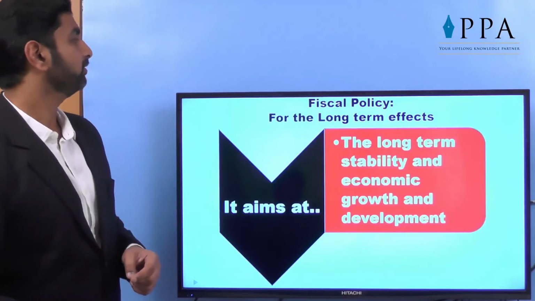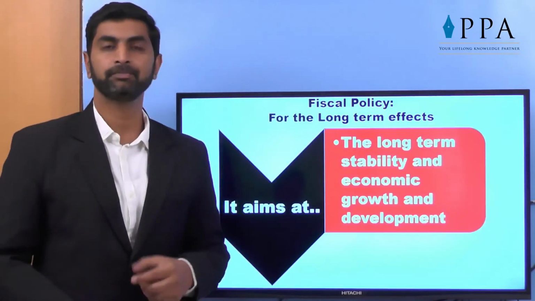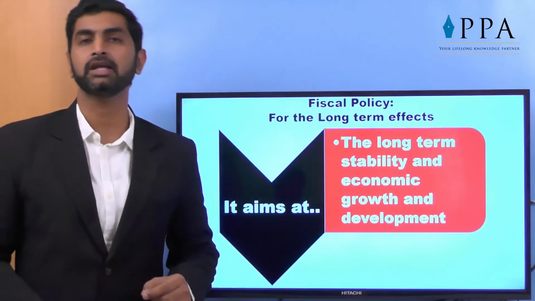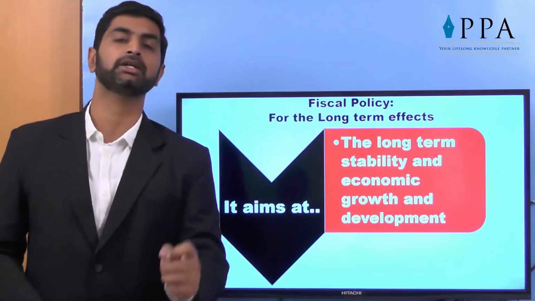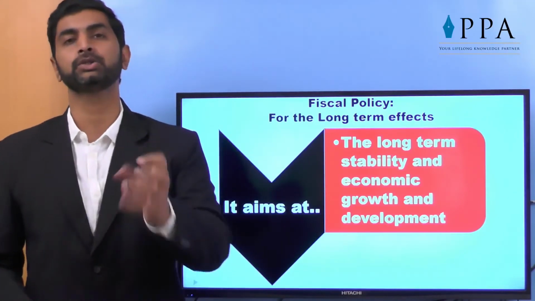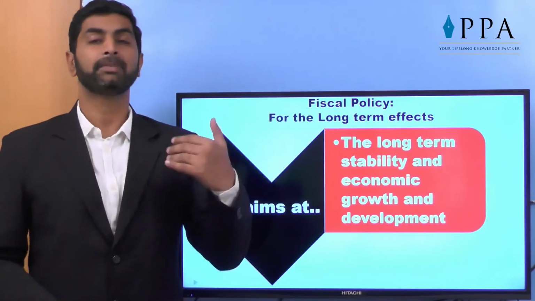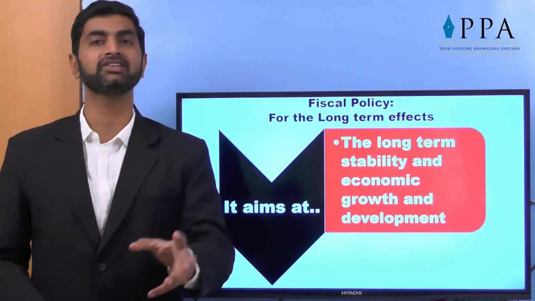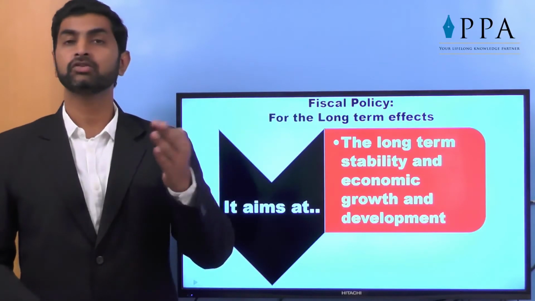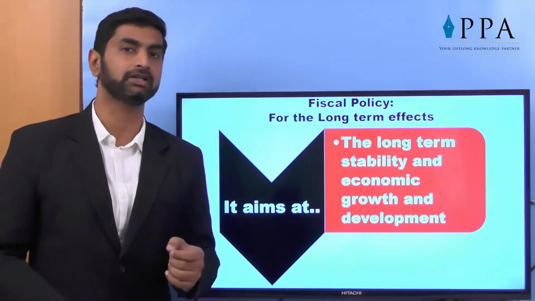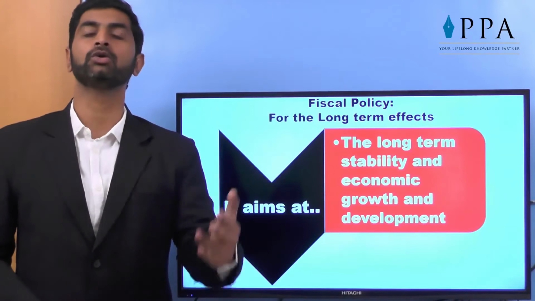So moving forward towards the long-term effects. As we have seen, these kinds of steps taken by the government are giving a short-term impact. The prices go up, then the tool is introduced, prices come down. Prices go down, then the tool is introduced to get the prices up. So obviously these are used for the short term. But is it possible to have a long-term effect?